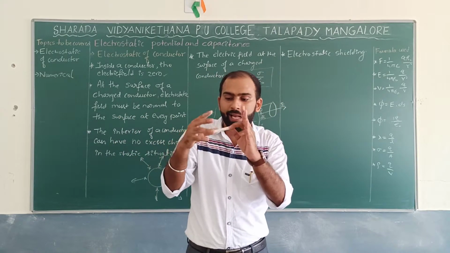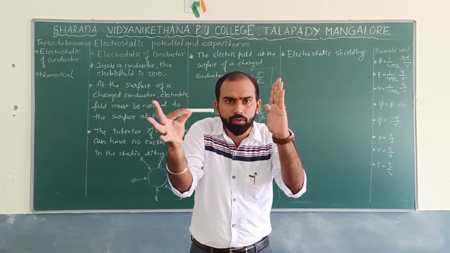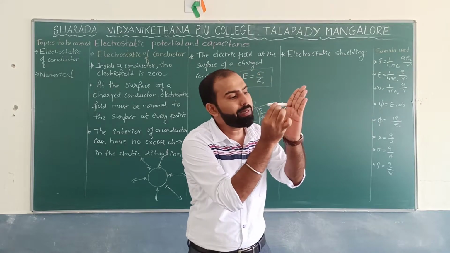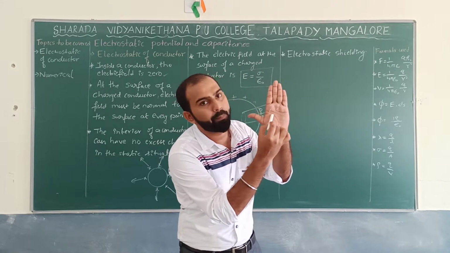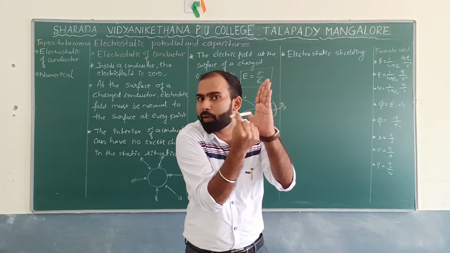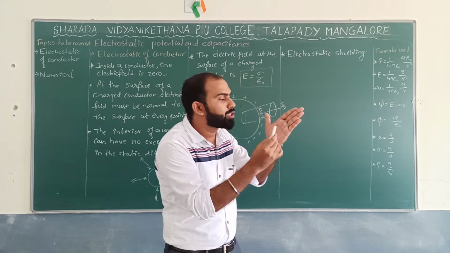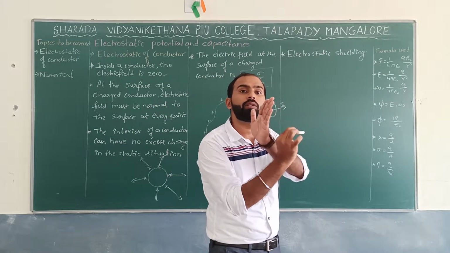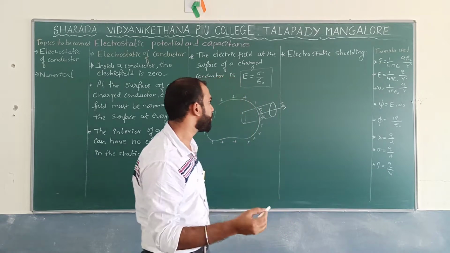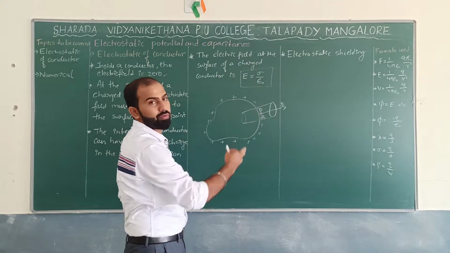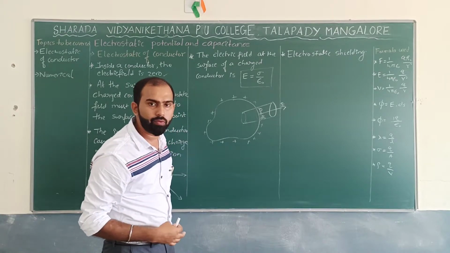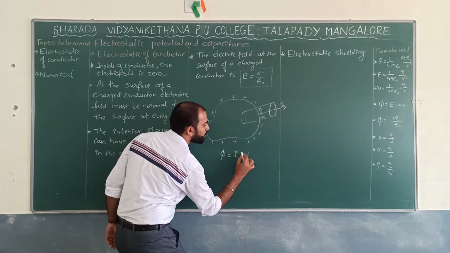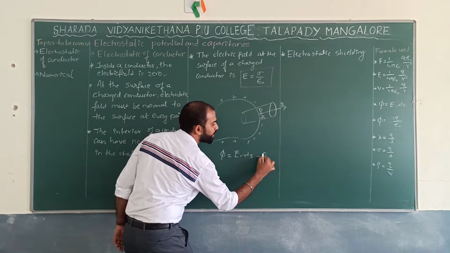If I say this is the electric field lines which is coming somewhat like this, and which can move from this, so how much does it cover? This is the area. If the number of field lines is passing through this, then it is a product of the number of field lines passing normally through a given surface. So this is what I can expect based on flux over here. So the formula of flux is phi equal to E into ds. Let us say it is equation 1.